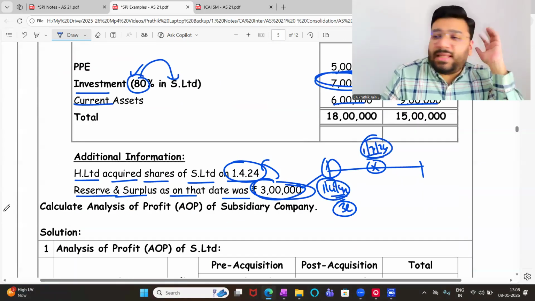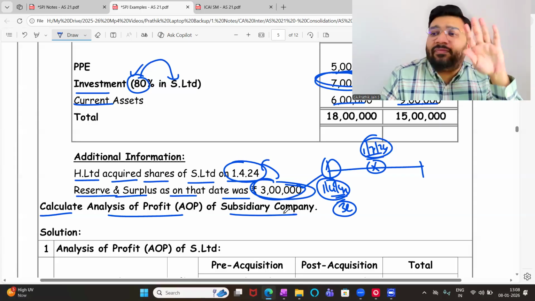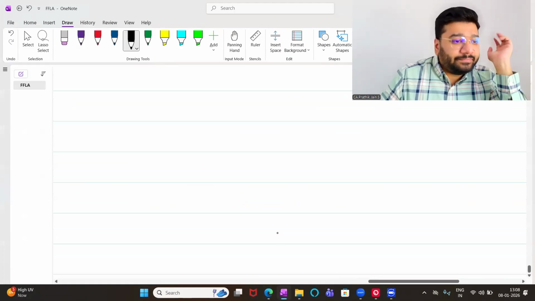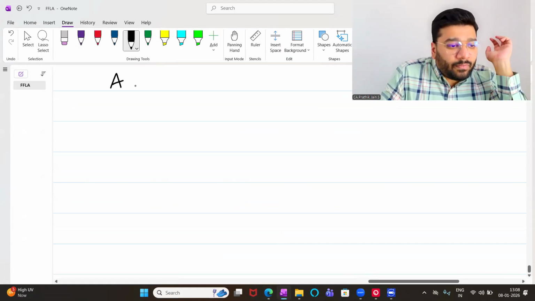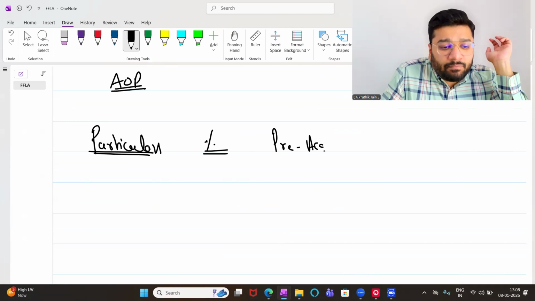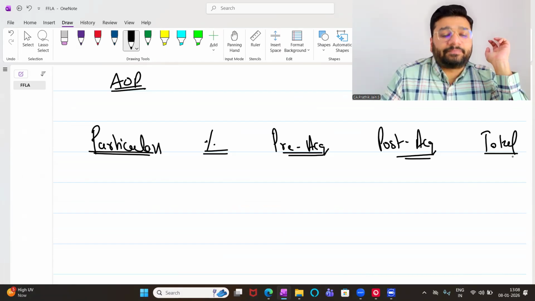What is the question asking? Calculate AOP of subsidiary company. Any difficulty? No problem. Now, what is the format? Particulars, percentage, pre-acquisition profit, post-acquisition profit, and total.